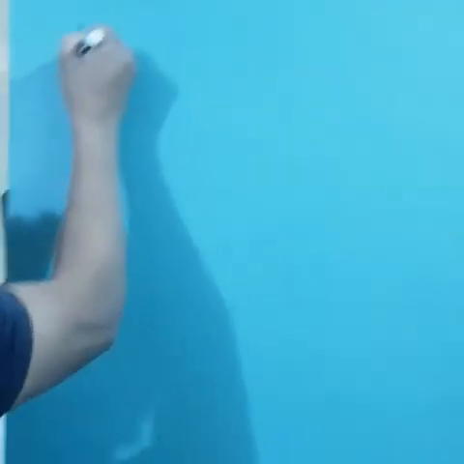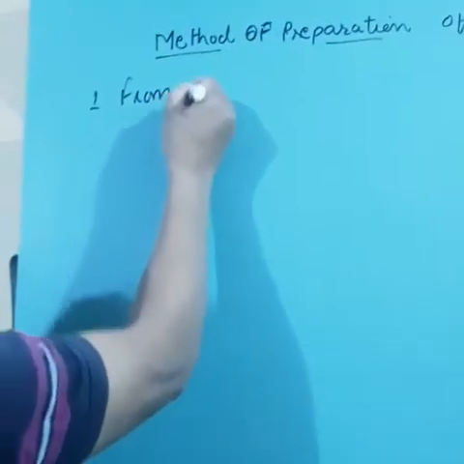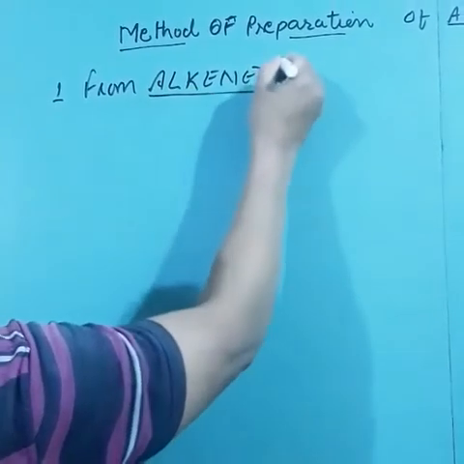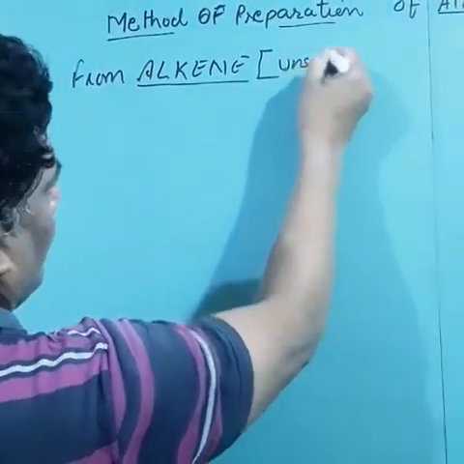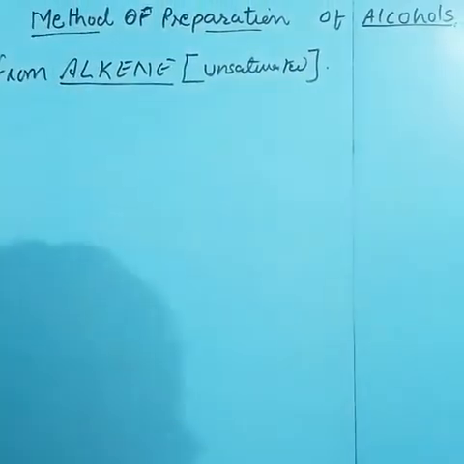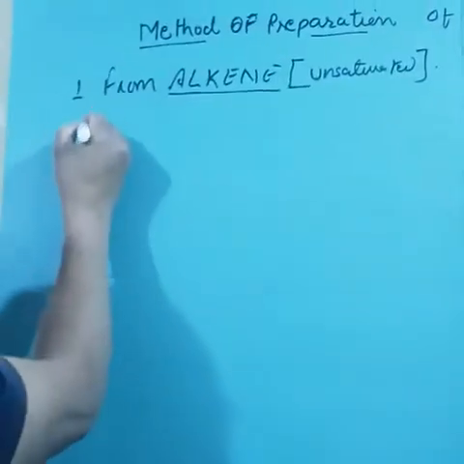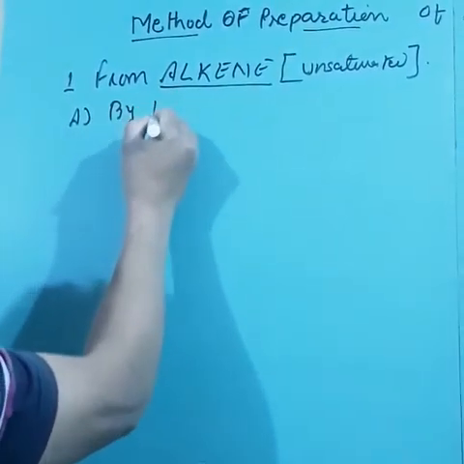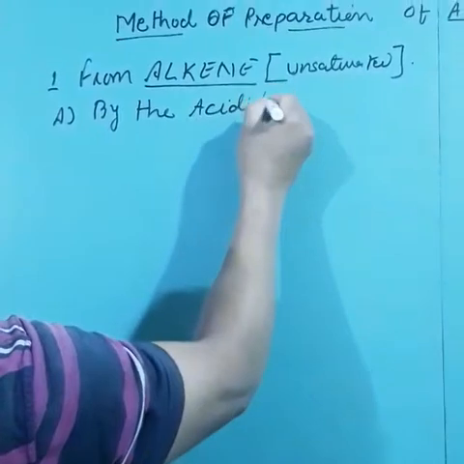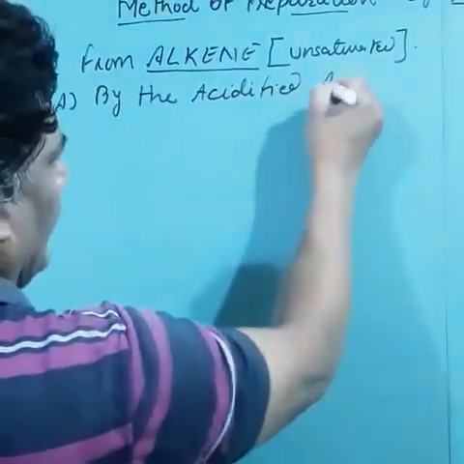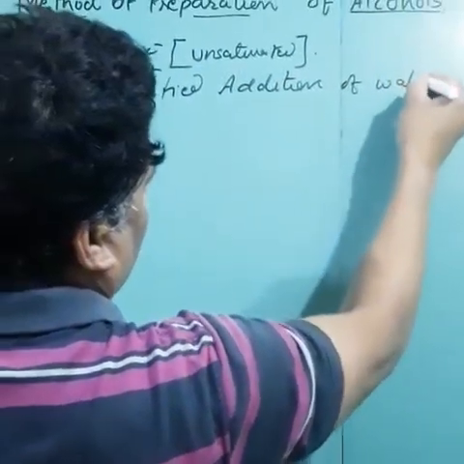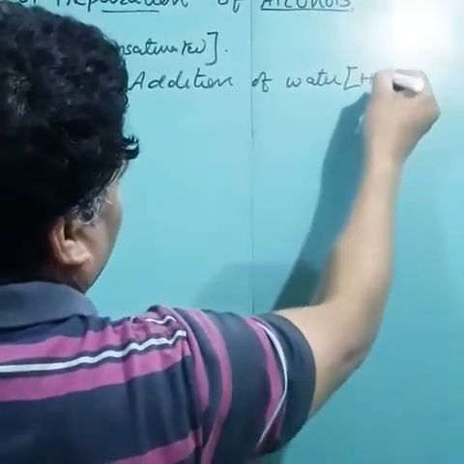The first method is from alkenes. Alkenes are what? Unsaturated and highly reactive compounds. So the method is A, by the acidified addition of water. This is called simply what? Hydration.